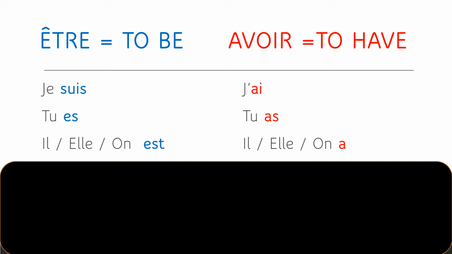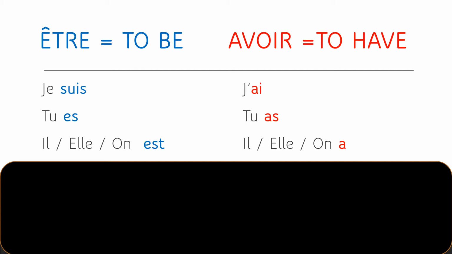Je suis, and I'm pointing to myself. Tu es, I'm pointing at someone facing me. Il est, I'm pointing to the right. Elle est, I'm pointing to the left. Et on est, I am circling my hands around me to show that I am talking about a group of people that forms one unit.